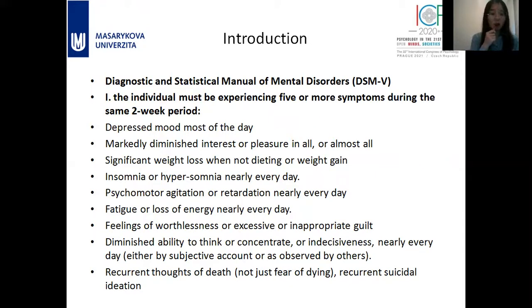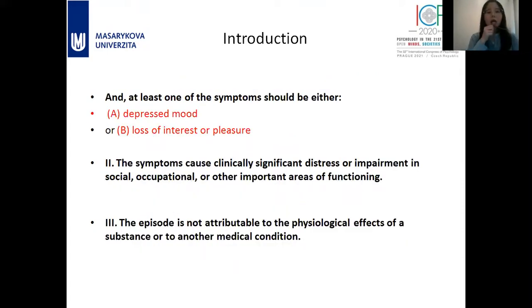These symptoms are depressed mood, markedly diminished interest, significant weight changes, sleeping difficulties, psychomotor agitation, fatigue, feelings of worthlessness, diminished ability to think or concentrate, or recurrent thoughts of death or recurrent suicidal ideation. And it is very important to notice that at least one of the symptoms should be either depressed mood or the loss of interest or pleasure.